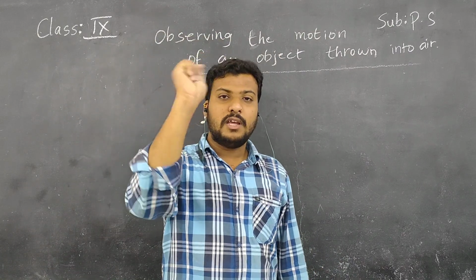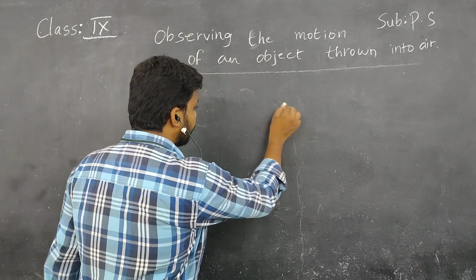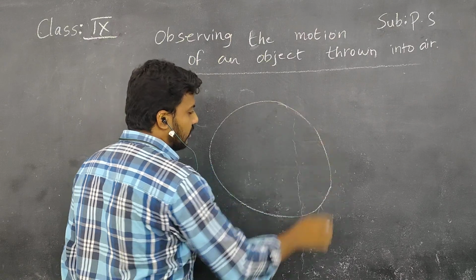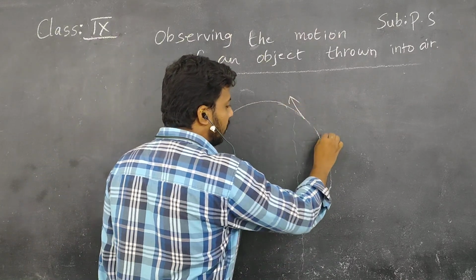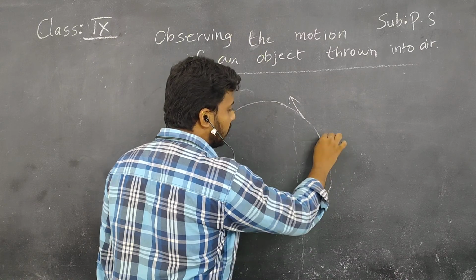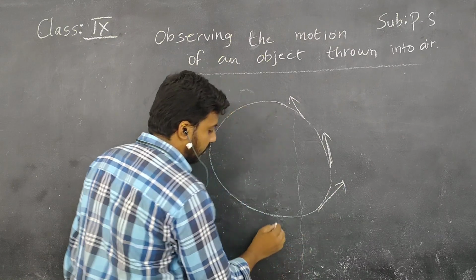So children, apply a larger speed. So what happens is, when it is rotating, this is the stone, children. So there are velocity vectors, children. These are called velocity vectors. What I am drawing, the arrow marks, are called velocity vectors.